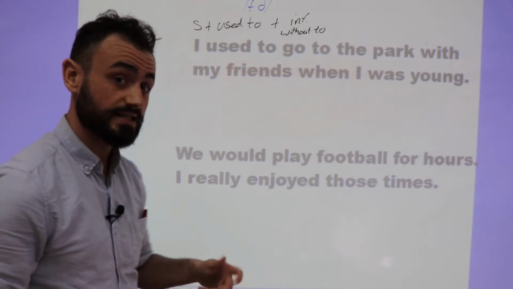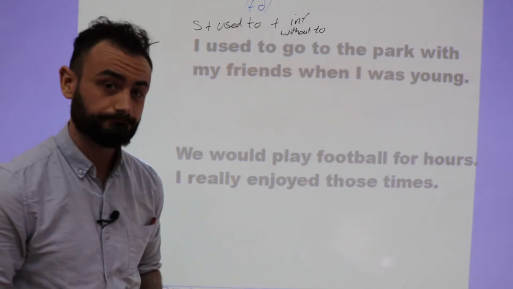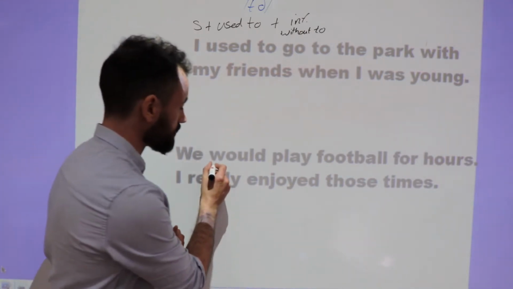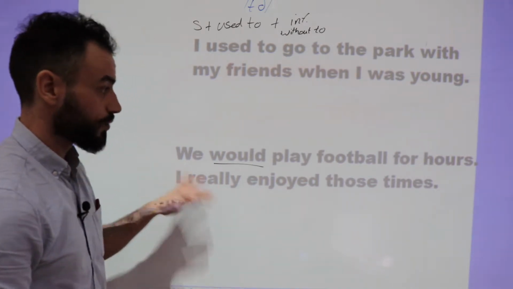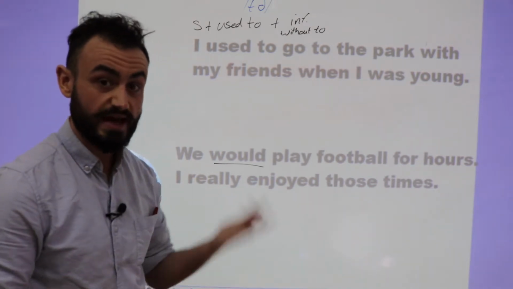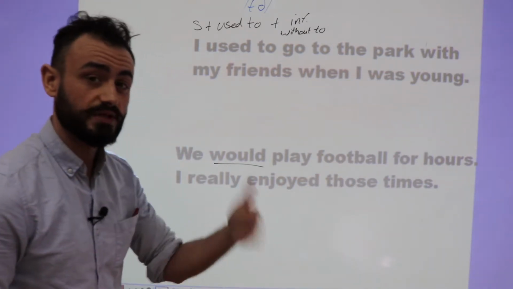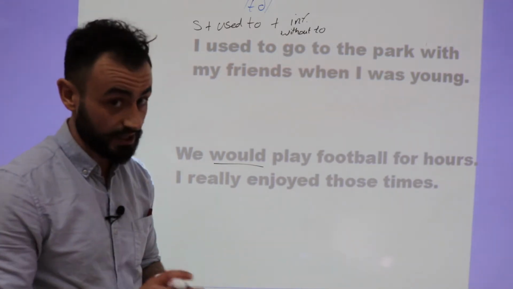Now let's look at our second sentence. We would play football for hours. I really enjoyed those times. So here we're using would. And again, when did this happen? It happened in the past. Also, play football is a repeated action that happened in the past, but doesn't happen anymore.